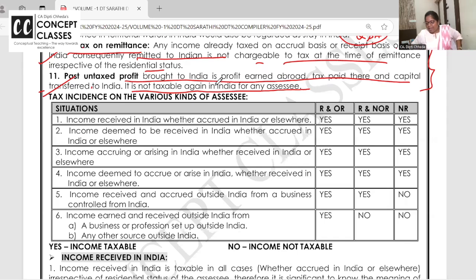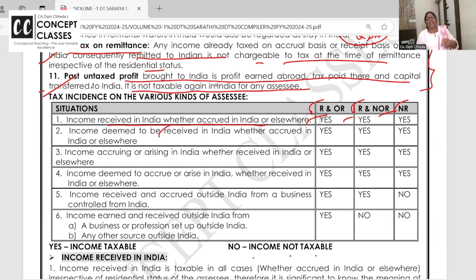Now, okay, 50% of the chapter is over. How to decide the residential status. Now, once you have decided resident and ordinary resident, but not ordinary resident like deemed resident, and non-resident. Who is non-resident? He is satisfying one of the basic, none of the basic conditions also. So, he is non-resident. है ना? Right. Now, income received in India. First time London doctor working in London, directly the hospital is giving income in India. So income received in India taxable for all. Yes is taxable, no is not taxable.